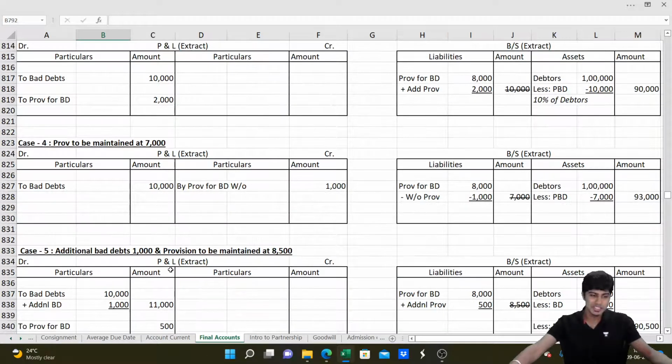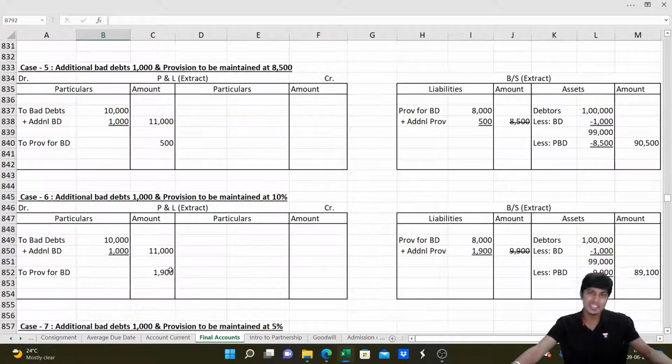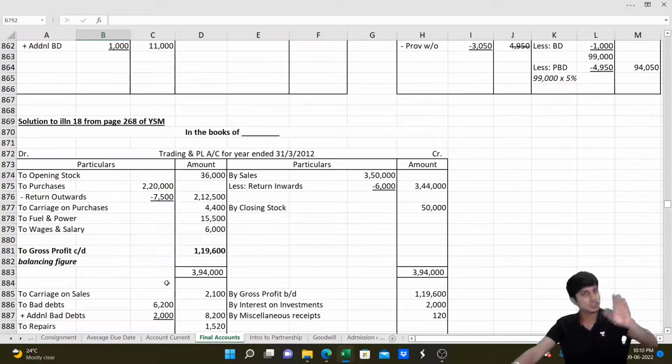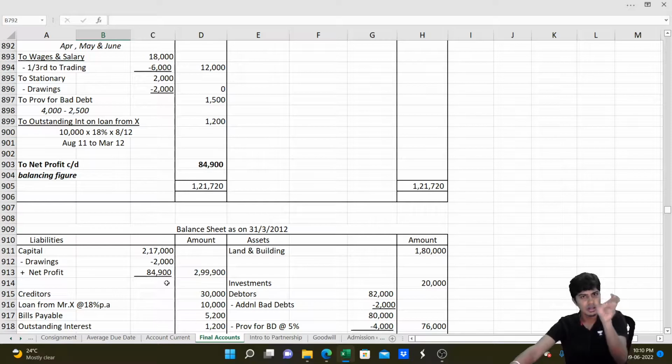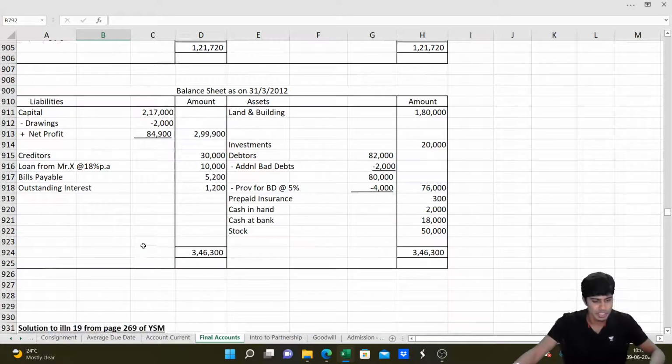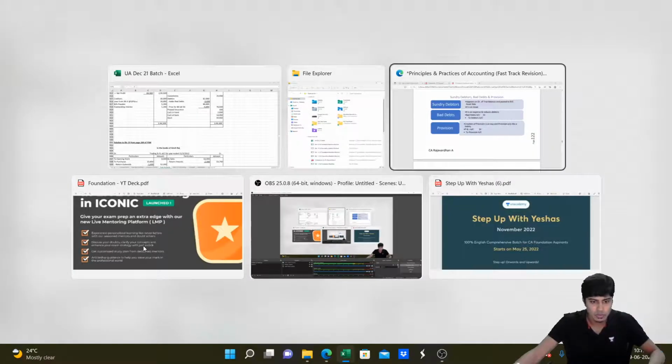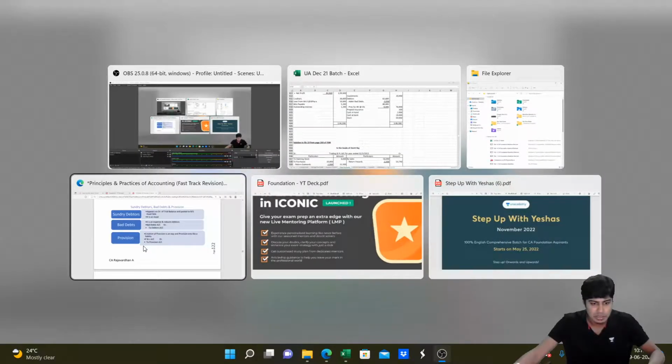That will become too much, and that will create disinterest in you to watch. So if you guys want it, please do ping me. I will share this Excel sheet with you. You can see those small capsule problems to understand the bad debts and provision topic a little better. You guys got this? So chalo, let's get going to the next part.